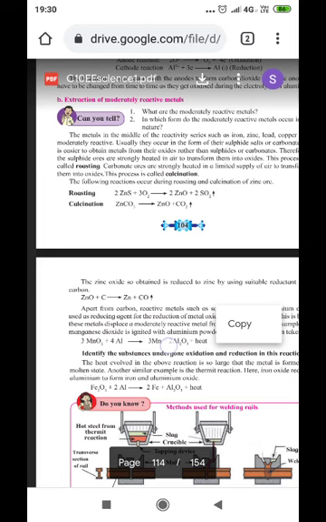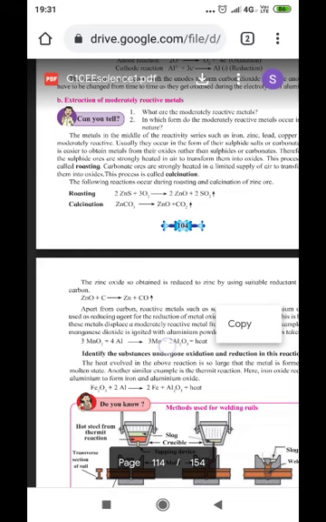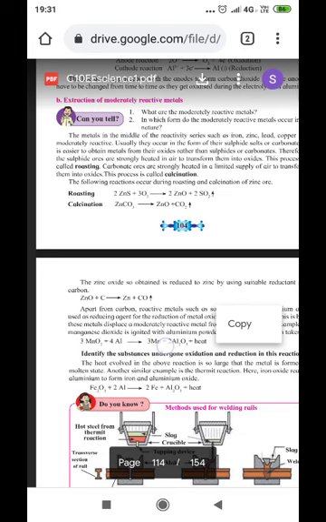The metals in the middle of the reactivity series, such as iron, zinc, lead, and copper, are moderately reactive. Usually they occur in the form of sulfide salts or carbonates, and it is easier to obtain metals from oxides rather than from sulfides or carbonates. So extracting metal from an oxide is easier than getting oxides of the metal from carbonates and sulfides.